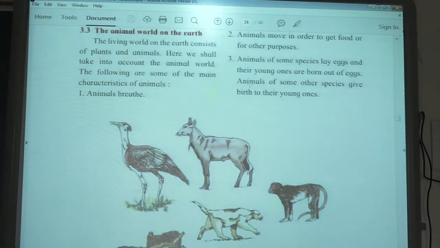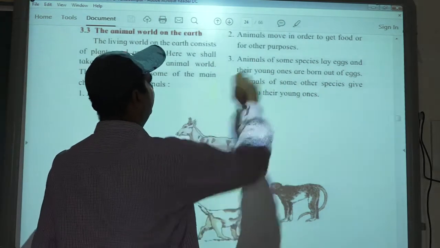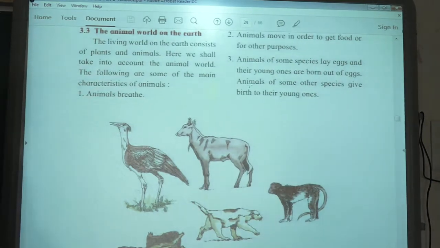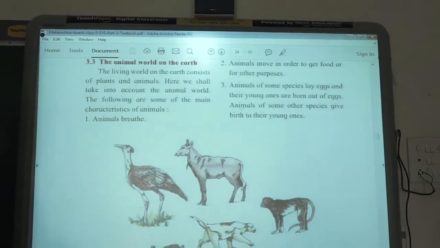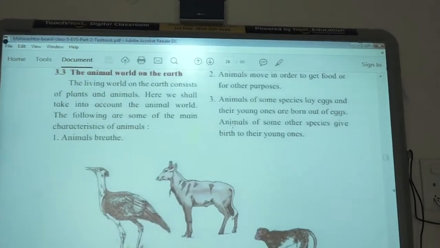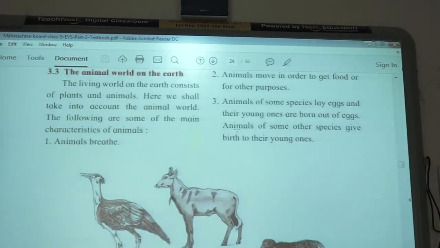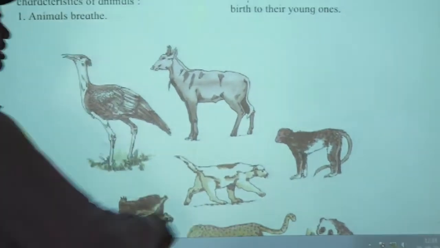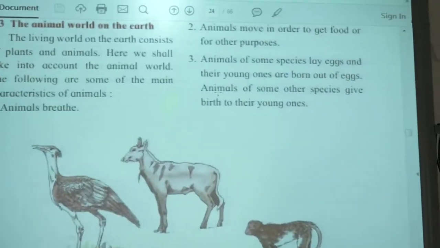Next characteristic is that some of the animals lay eggs and their young ones are born out of eggs, and some animals give birth to their young ones. Some animals lay eggs, like the snake, the crocodile, and the hen.